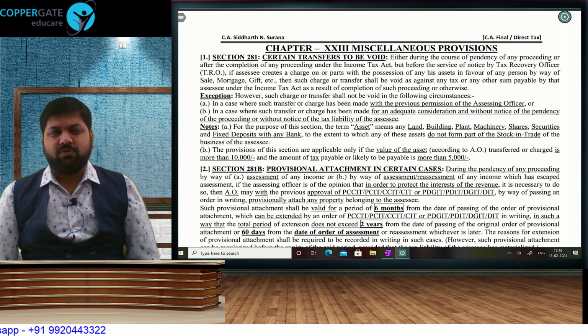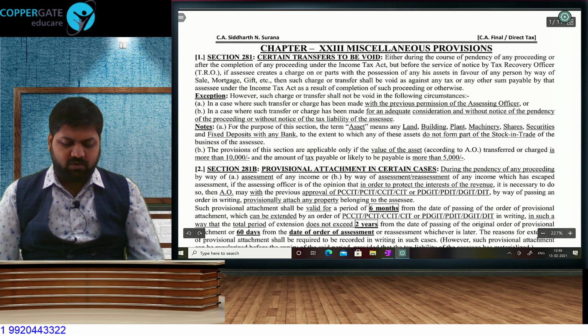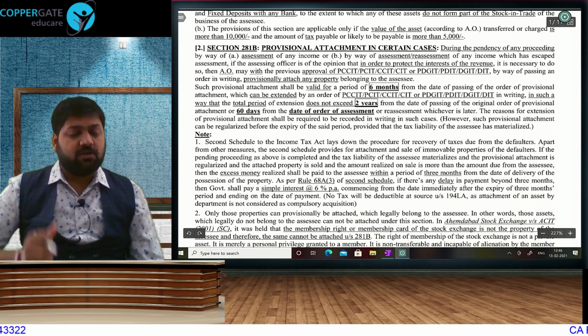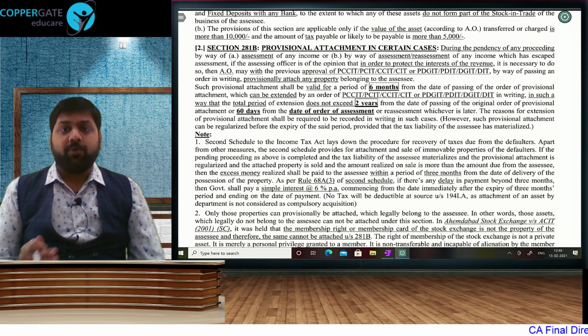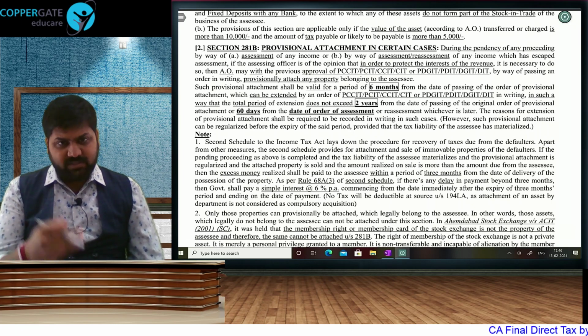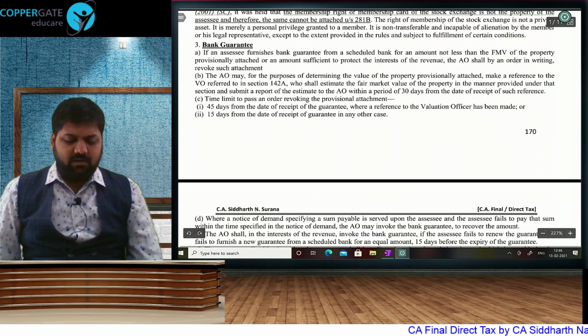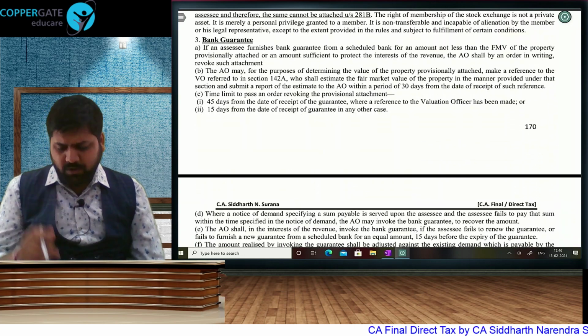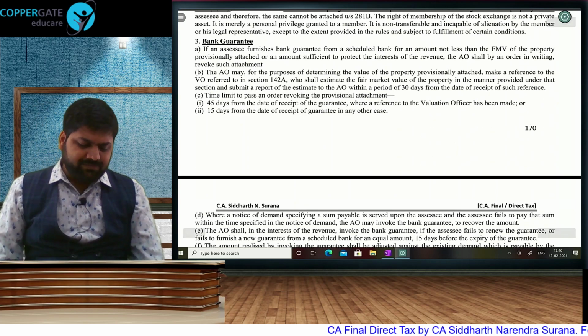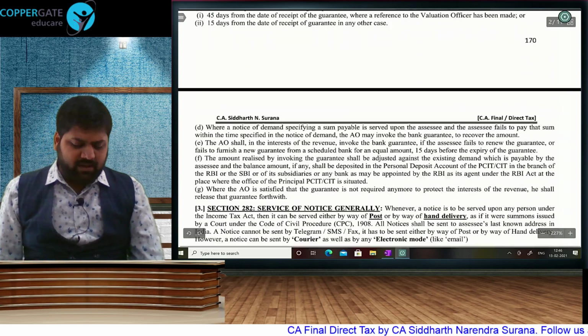If during a pending proceeding you transfer your asset, that transfer is going to be void. The AO, for protection of the interest of revenue, can do provisional attachment, and after provisional attachment they will pass the order. If you don't pay, they already have your asset. But personal assets, non-transferable assets, cannot be taken up in provisional attachment.